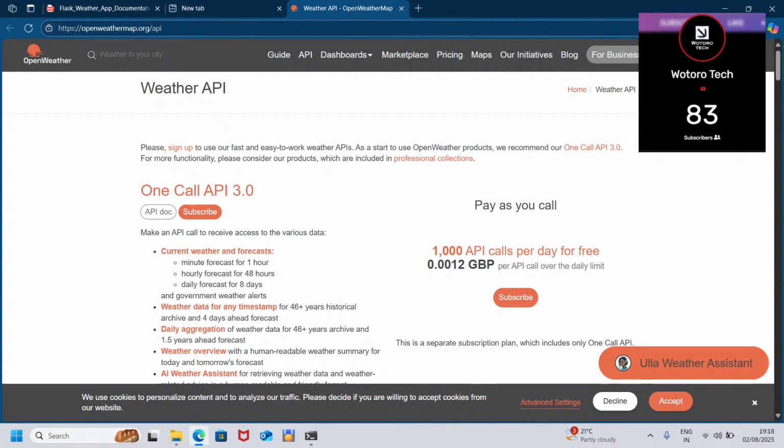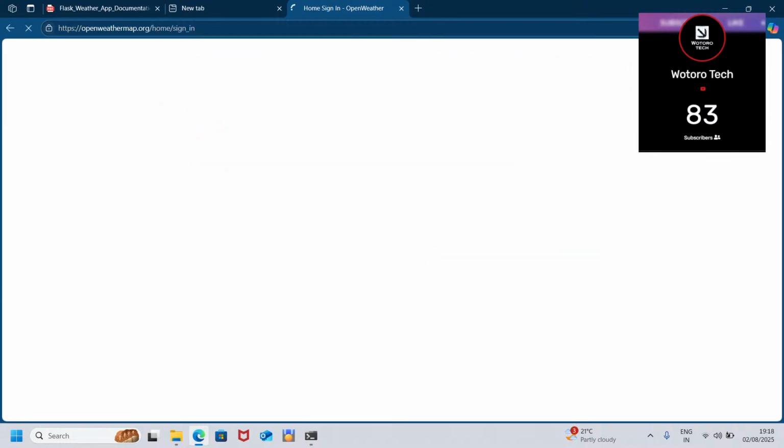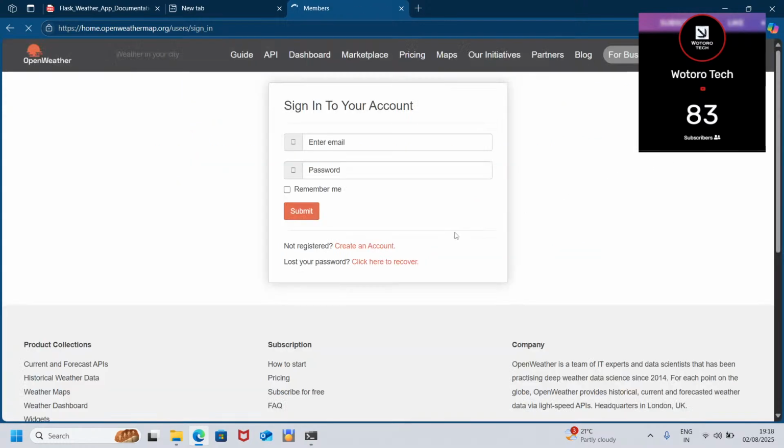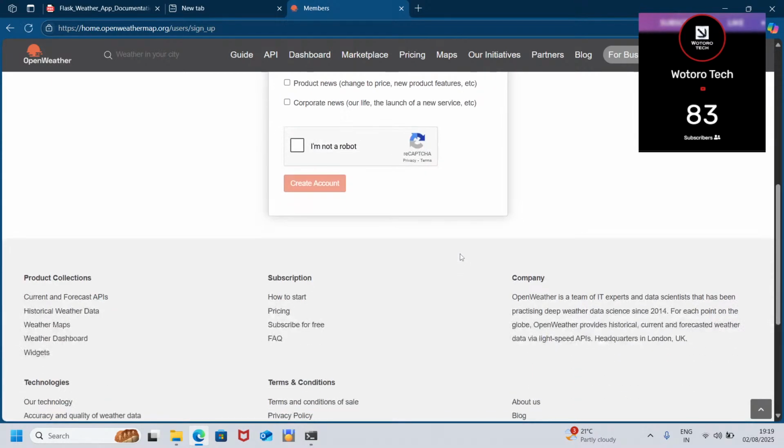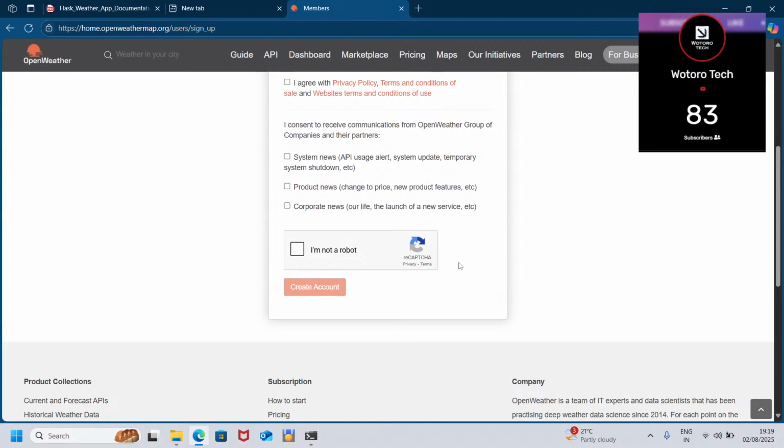If you don't have an account, you need to sign up. If you have one, you sign in. For now, I already have one. For one who does not have, you need to click on create. Then you follow the steps and hit create account.